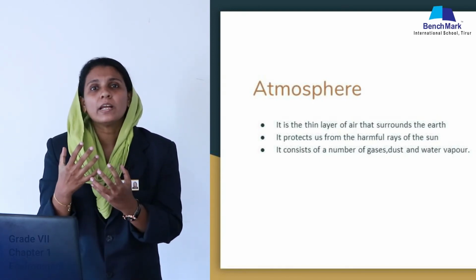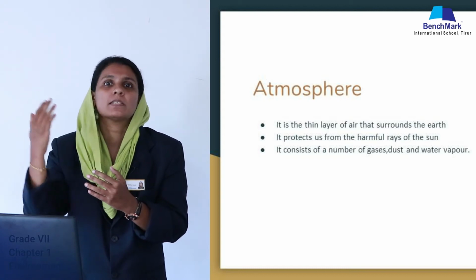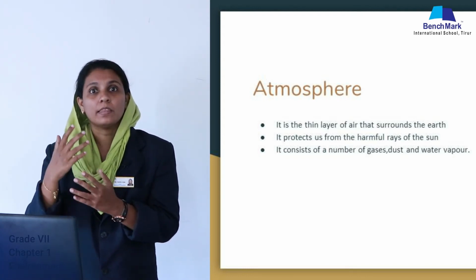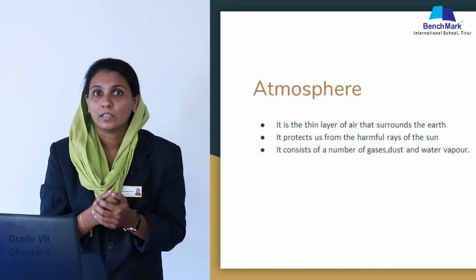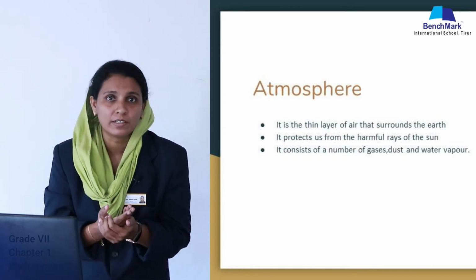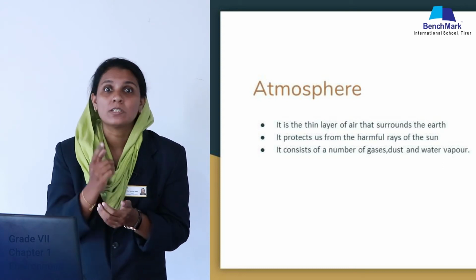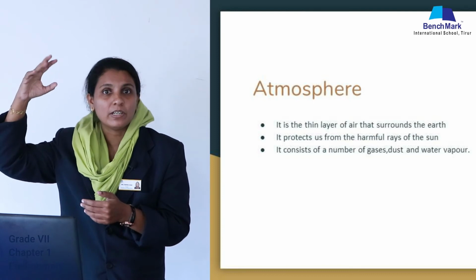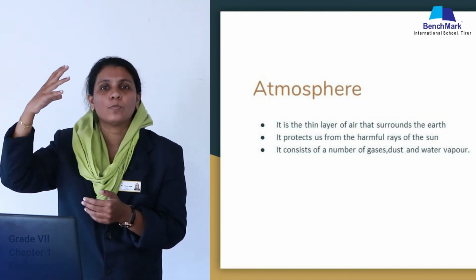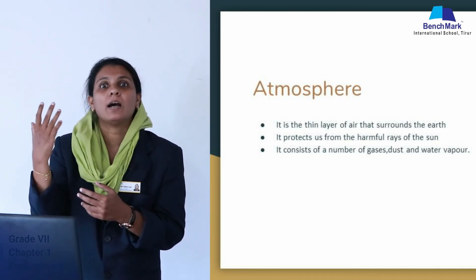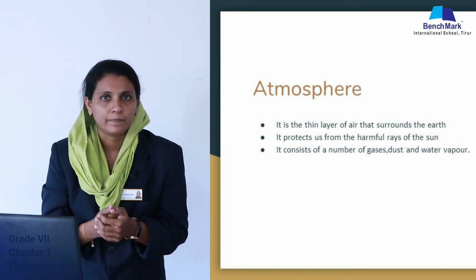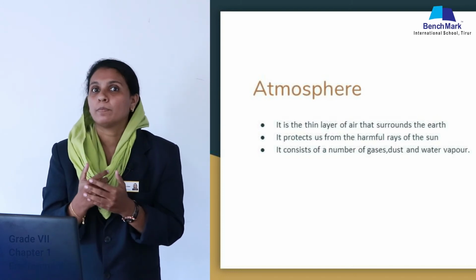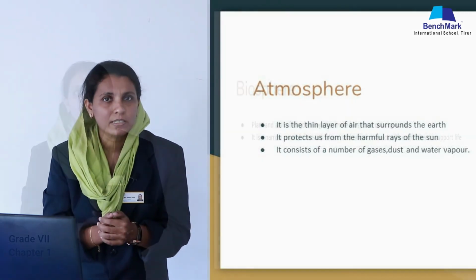So, we are not getting that much heat from the sun. It is the atmosphere which protects us from the harmful rays of the sun, the UV rays, ultraviolet rays. You studied about ozone, the layer of atmosphere which protects human beings and animals from the harmful UV rays. Right? So, atmosphere protects us from the harmful rays of the sun.